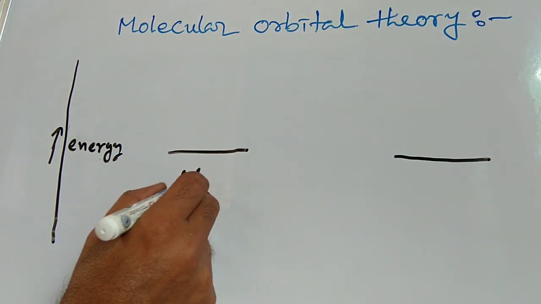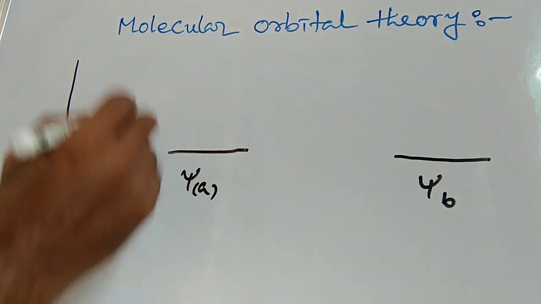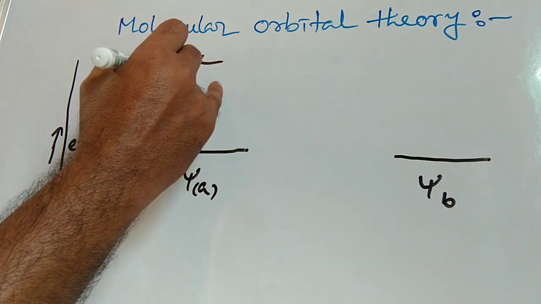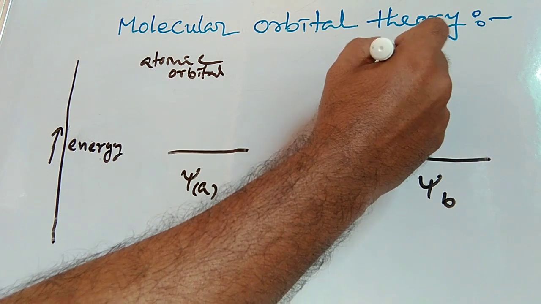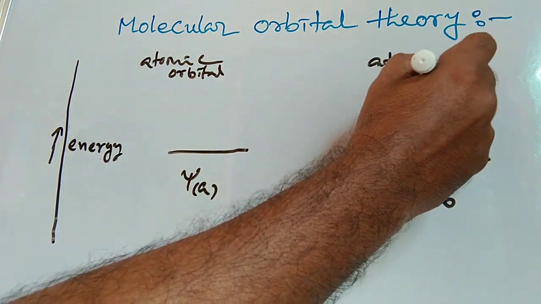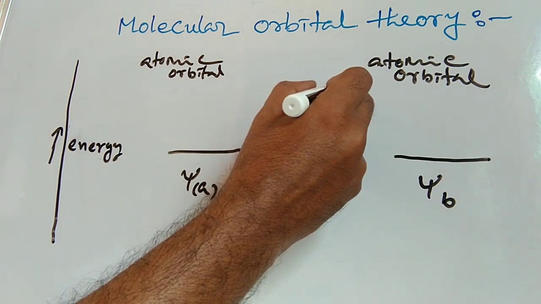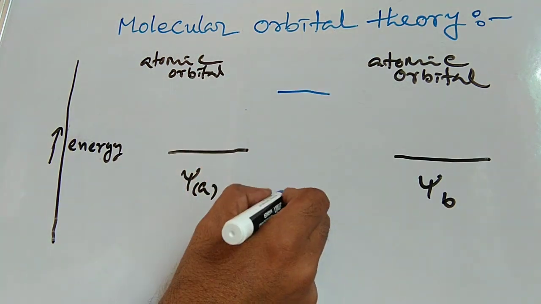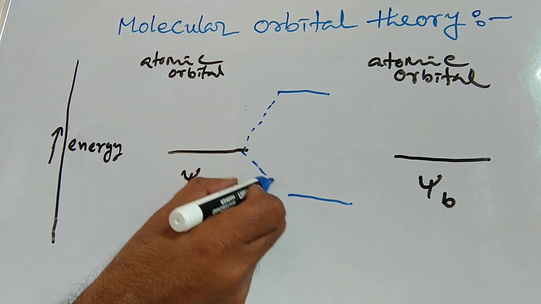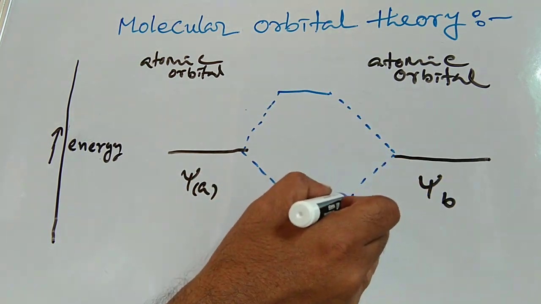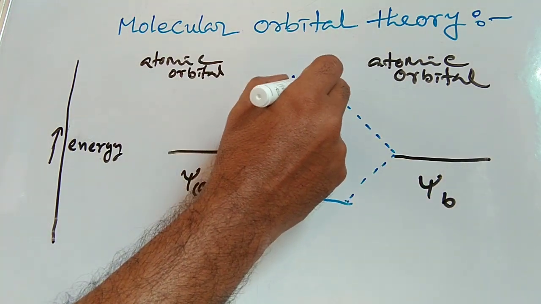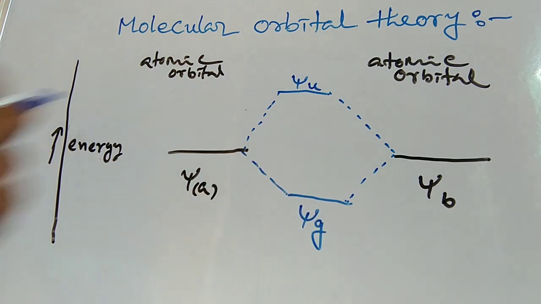Next, consider the combination of two p orbitals which both have lobes perpendicular to the axis joining the nuclei. Lateral overlap of orbitals will occur, resulting in pi bonding and pi star antibonding molecular orbitals being produced. There are 3 points of difference between these molecular orbitals and the sigma orbitals.